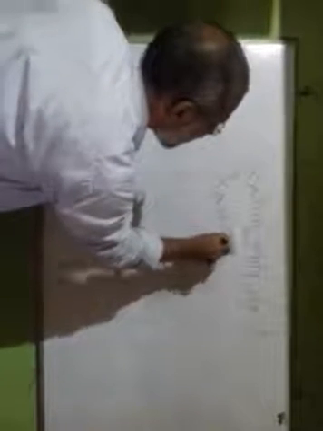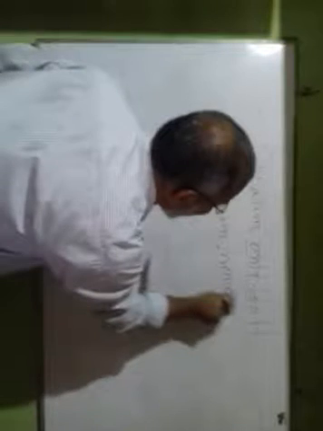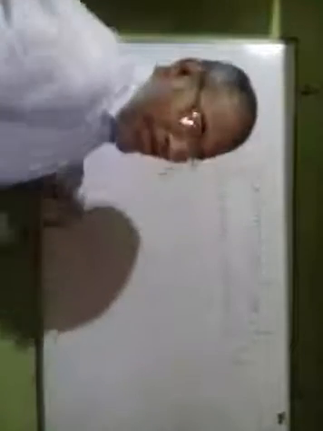So "none but" will be used in lieu of "only." Korim none but do it. My dear student, please remember it, and please look at the board very carefully and listen to me. Here I have used "none but" in lieu of "only." Remember in mind, "none but" will not be used at the middle point or after the subject in the sentence. Where will "none but" be used? Before the subject. So the correct answer will be "None but Korim does it."